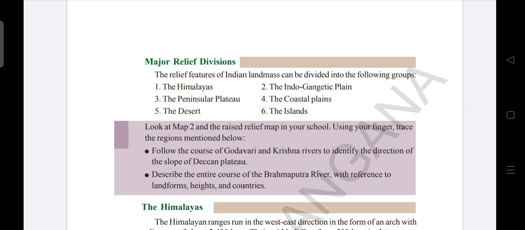We'll be continuing the remaining part of the lesson in our next session, and we will discuss these 6 land masses in detail, one by one, what is Himalayas, what is Indo-Gangetic Plain, in our next class. I hope you have understood the lesson till here.